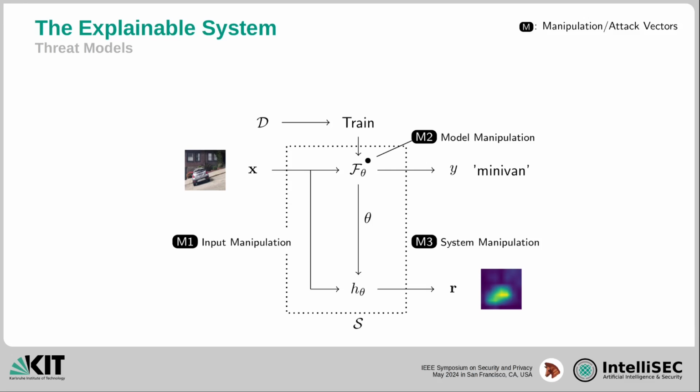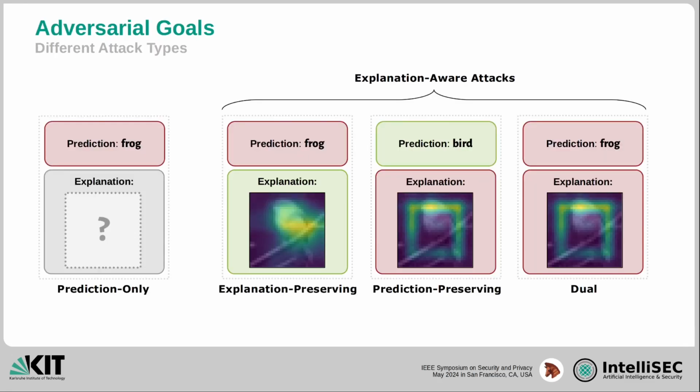As said, we denote attacks that ignore the explanation as prediction only, as displayed on the left. On the other hand, we use the term explanation aware for attacks that consider the explanations. We have identified 3 different attack types of explanation-aware attacks. First, there are explanation-preserving attacks, where the adversarial aim is to preserve the explanation but fool the prediction.